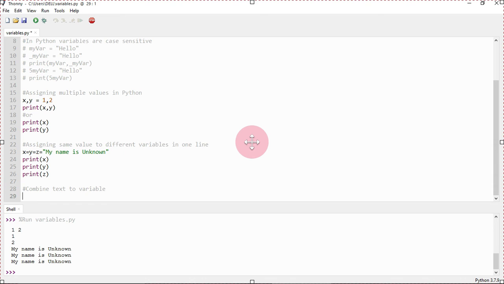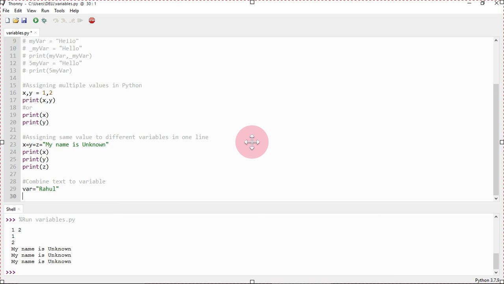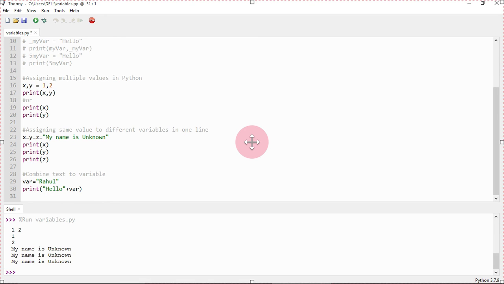You should create a basic template of your program. Suppose I am creating a variable var and assigning the name Rahul to var. Now we can write "hello" within double quotes inside our print method, and we must use a plus or comma after the string in the print method, and then you can write your variable name. If you print it, then the output will be hello Rahul.